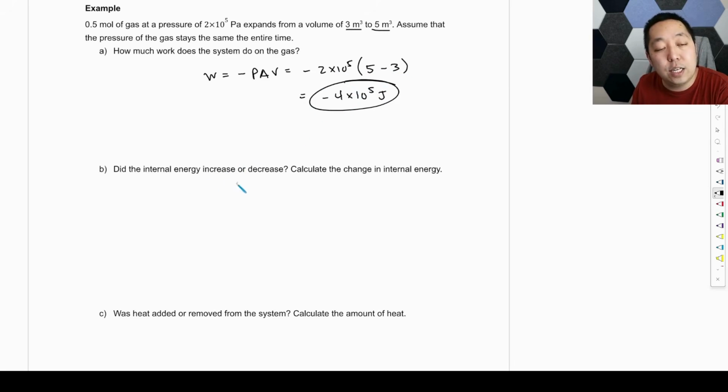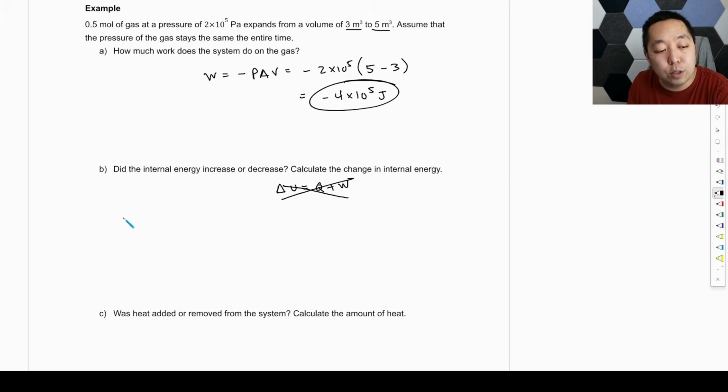Did the internal energy increase or decrease? Okay, this is a great question. So let's calculate that change in the internal energy. We don't know about the Q, so you don't want to use it here. You might think, oh, I should use Q plus W. But I don't know if heat was added or removed. All I know is that it expanded, so I don't know about this value. So this is not going to help me here.